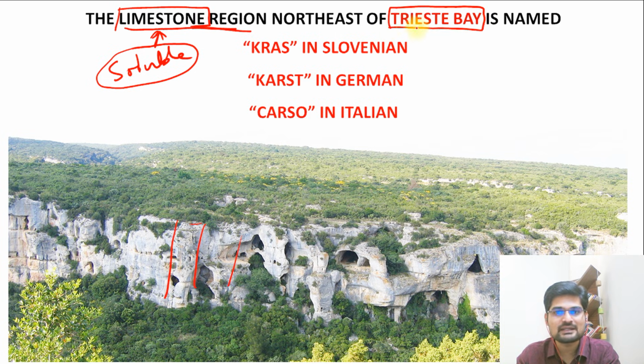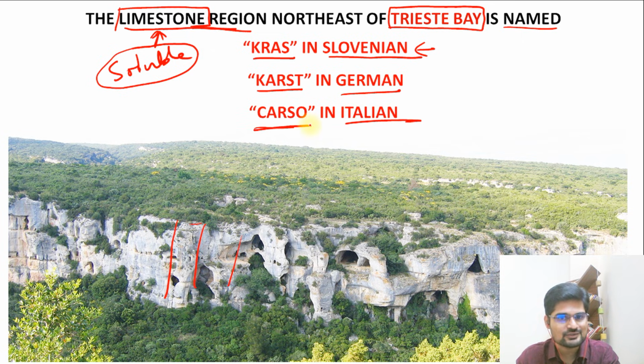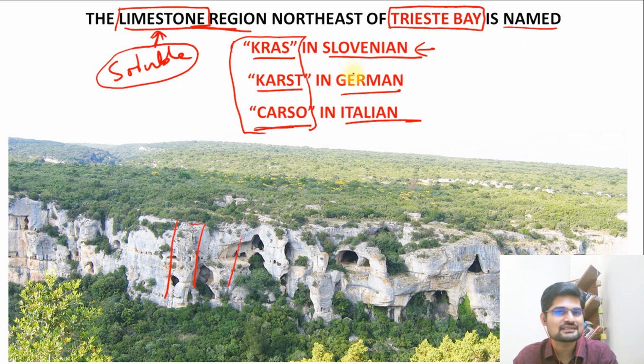And where is this Trieste Bay? We are going to look at that. Trieste Bay is named after this word in Slovenian. In Slovenian, it is called Kras. In German, it is called karst, and in Italian, it is called karso. So remember these three words, they are of almost the same kind of origins, same kind of pronunciation. Kras, karst, karso.